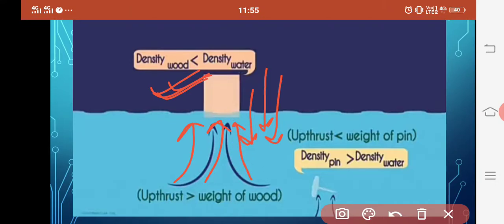On the other hand, if I talk about the pin, though the pin has a very compact size and its volume is small, the amount of matter in it is more. Therefore, we say that the density of the pin is more than the density of water, and a substance whose density is more than the density of water usually sinks.